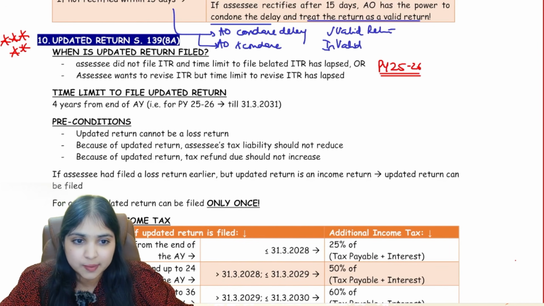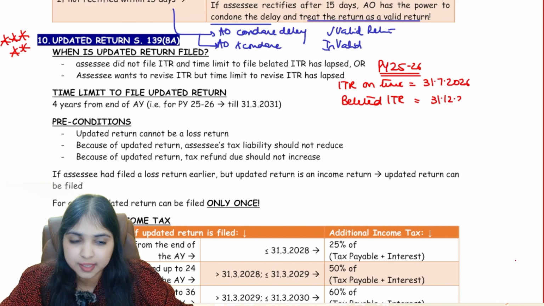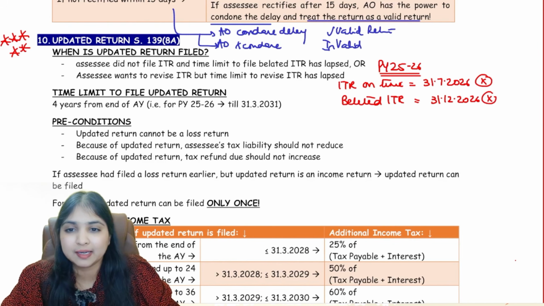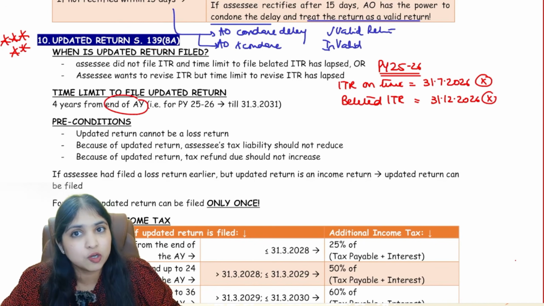Now for 25-26, if I want to file my ITR on time, let's say my 139 date is 31st July 2026. If I was not able to file my ITR on time, then I can file belated ITR. So for belated ITR, what will be my time limit? 31st December 2026. I did not file my ITR on time, and I also did not file my ITR within this 31st December 26. Now after this, if I want to file my ITR, I have to come to 139(8A). But within how much time? Within 4 years from the end of the assessment year.